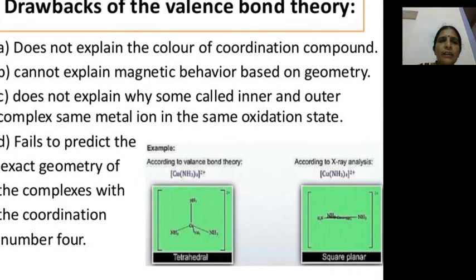The drawbacks of valence bond theory: it did not explain the color of coordination compounds. It does not explain the magnetic behavior based on the geometry. It did not explain why some complexes are inner and outer orbital complexes even though they have the same metal in the same oxidation state. It fails to predict the exact geometry of complexes with the same coordination number.